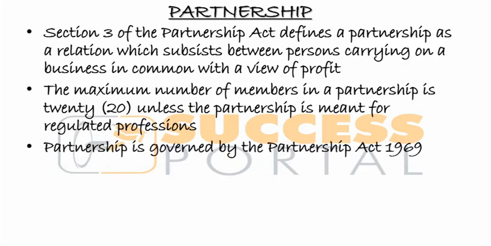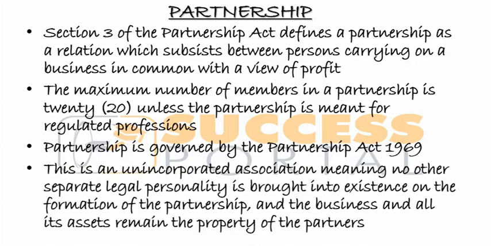Partnership is governed by the Partnership Act 1969. So it's not governed by the Companies Act 2013, but it has its own act, which is 1969.